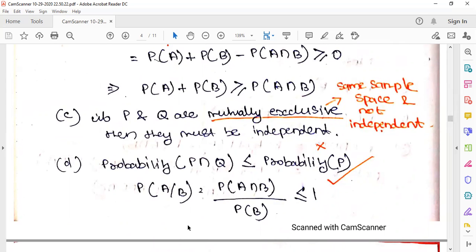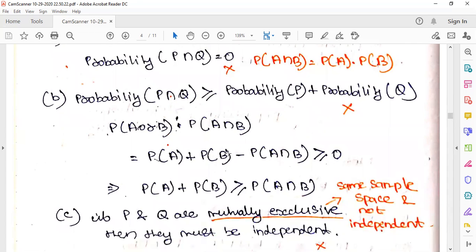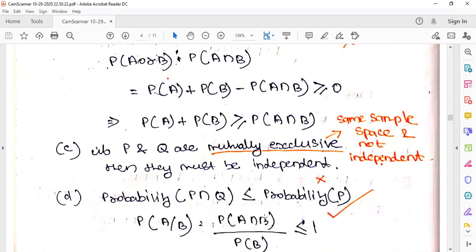Now we are coming to the key point. Probability of P intersection Q is less than or equal to probability of P. Think, is it? Probability of P intersection Q is less than or equal to probability of P. Yes, it's correct. That leads you to conditional probability. Bring this to the denominator. So probability of P intersection Q by probability of P is less than or equal to 1, because that is what we call conditional probability. Yes, it's correct. This probability will never be less than 0. Probability cannot be less than 0. That's why this is correct.